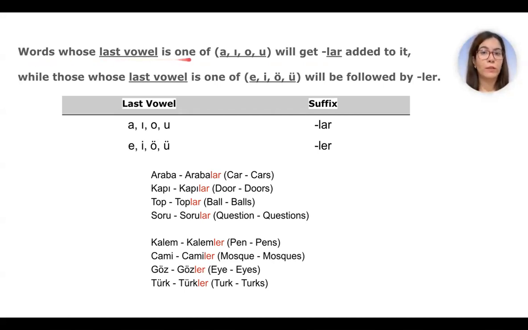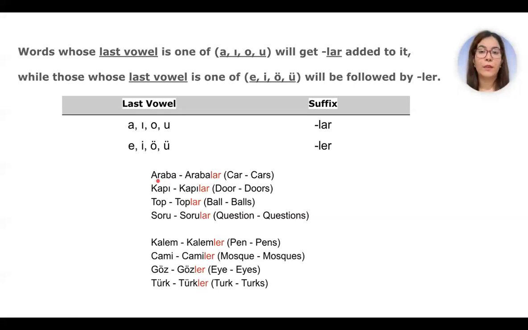Words whose last vowel is one of a, o, and u will get lar added to it, while those whose last vowel is one of e, i, ö, and ü will be followed by ler. Here we have it. If the last vowel is one of the hard vowels, kalın, we add lar. And if the last vowel is one of these soft vowels, we add ler to make plurals.